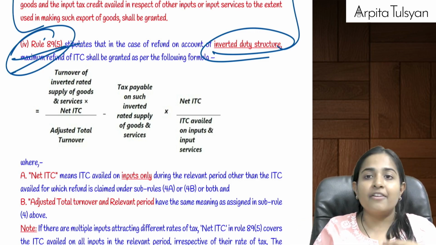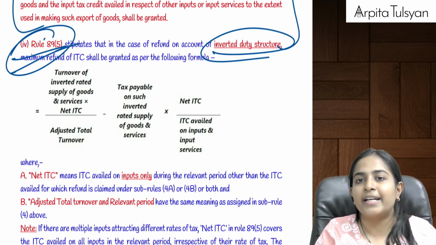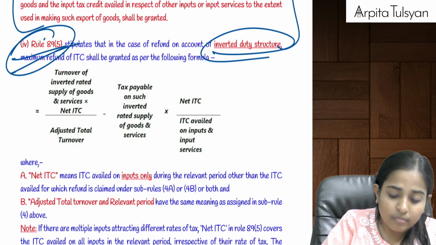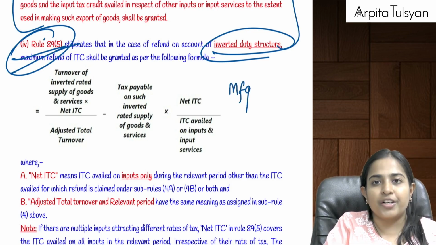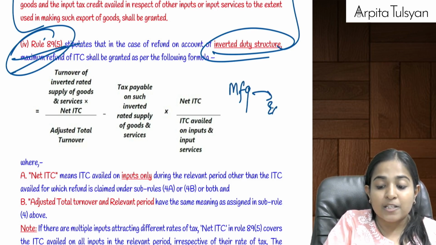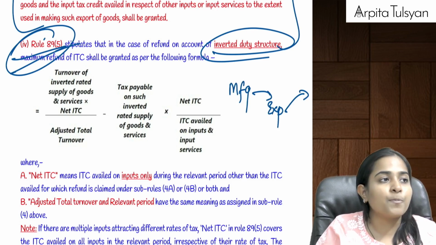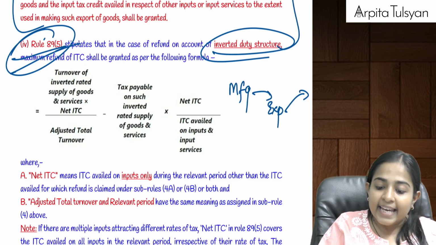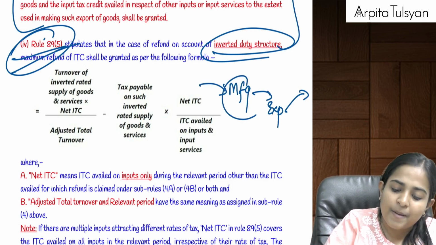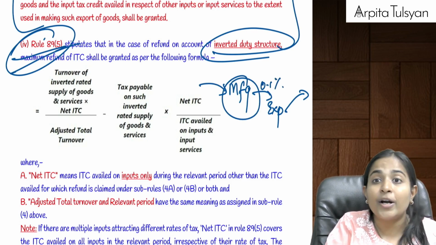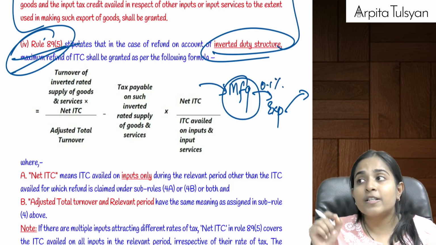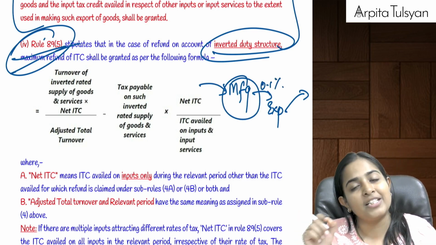Okay, similarly, one more special thing was notified by the government. Do you recollect? Let's say I am a manufacturer, and I give it to the exporter, and the exporter is going to export it outside the country. Then in such a case, do you recollect, from the manufacturer's point of view, he was supplying at 0.1% IGST or 0.05 plus 0.05 in CGST and SGST.